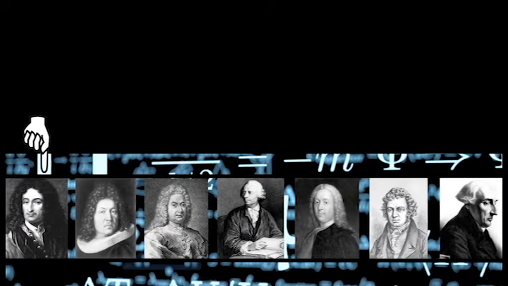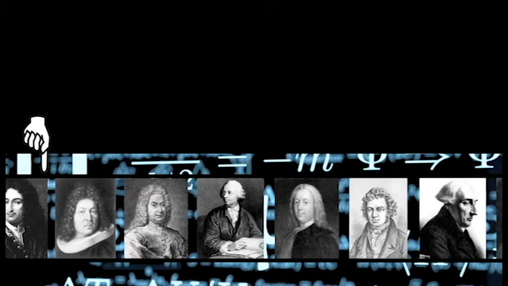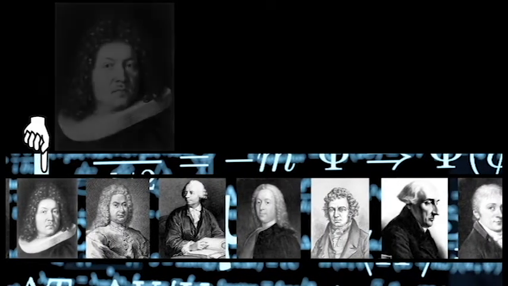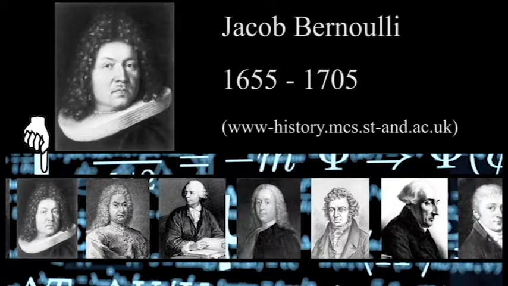We continue to traverse through time and stop at a family dynasty of mathematicians, starting with Jacob Bernoulli. Jacob was a Swiss mathematician who was the first to use the term integral. He studied the catenary, the curve of a suspended string. He was an early user of polar coordinates and discovered the isochron. In 1691, Jacob invents polar coordinates, a method of describing the location of points in space using angles and distances.